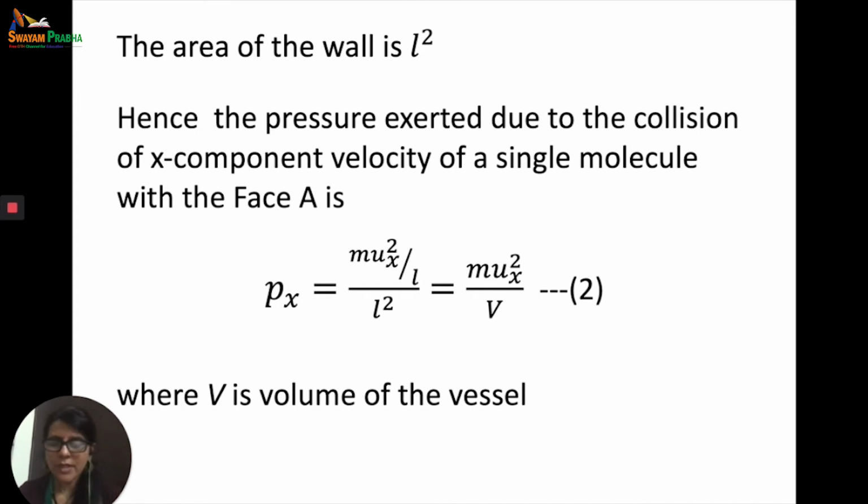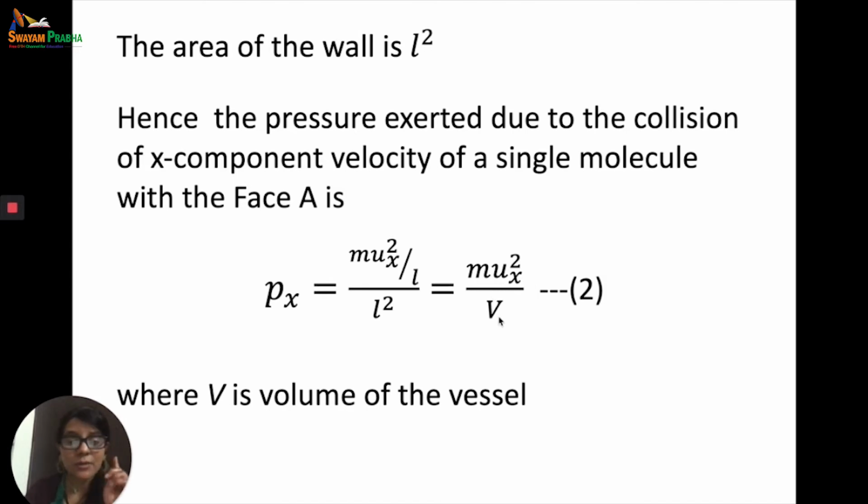L square, because the edge length of the cube was L. So the area of the wall is L square. We have just found out the value of force. So dividing by the area, we will get the value of pressure. So the pressure exerted due to the collision of the x component of the velocity of the single molecule with the face A is Px is equal to mux square by L divided by L square. So L divided by L square, you get L cube. So mux square upon V.